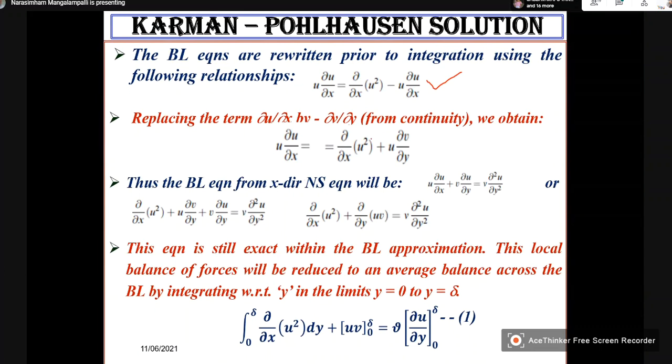Now, continuity equation, what does it say? dou u by dou x plus dou v by dou y is equal to 0.